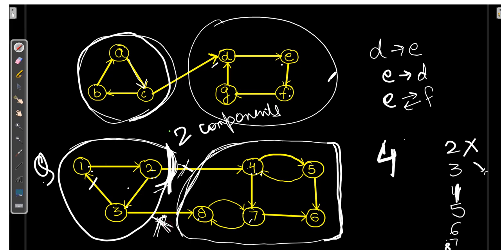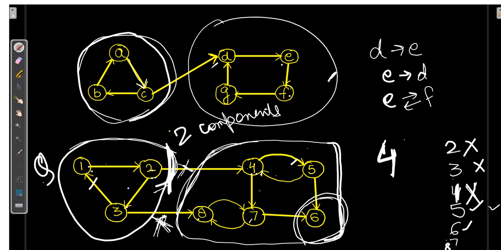Now we check for 4 to 3. Here it is a disconnection, that is separating two components. Now we check for 4 to 1, also it's a separate connection. Now we'll check for 4 to 5. Yes, there is a connection over here. 5 to 4, also there is a connection. Now we check for 4 to 6. For 4 to 6 path, it will go from 4 to 5, 5 to 6. Fine. For 6 to 4, it is not possible. That means here this is also a separate component.